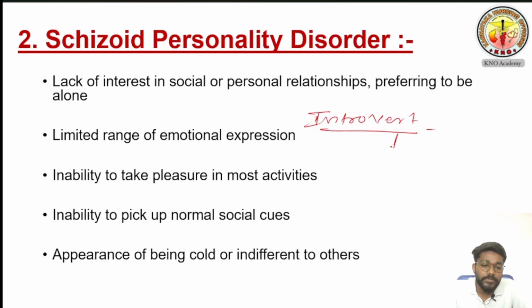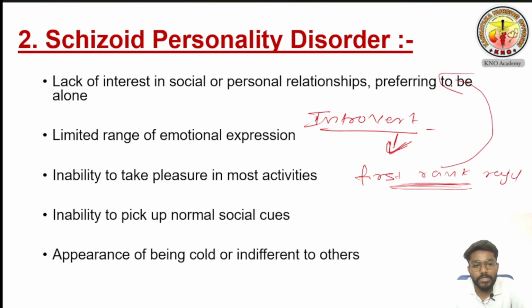For example, if you want to relate it with a Kannada movie, that one is First Rank Raju. I hope you all have seen this movie. In that movie, they showed nothing but schizoid personality disorder. If you remember that movie, the person always wanted to be alone at home. He always wanted to study. He doesn't go out, he doesn't want any friends, and his general knowledge is very low. He is good in studies, but general knowledge will be very less for him. This is the same personality disorder.